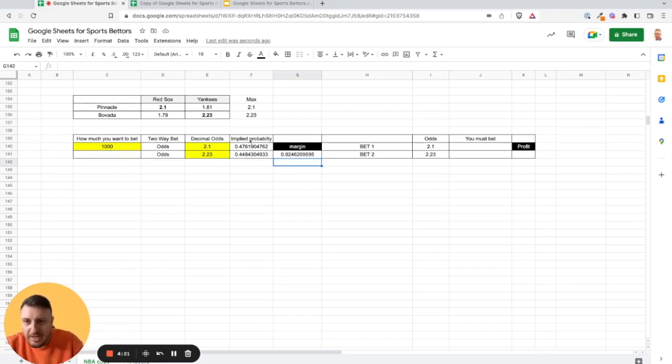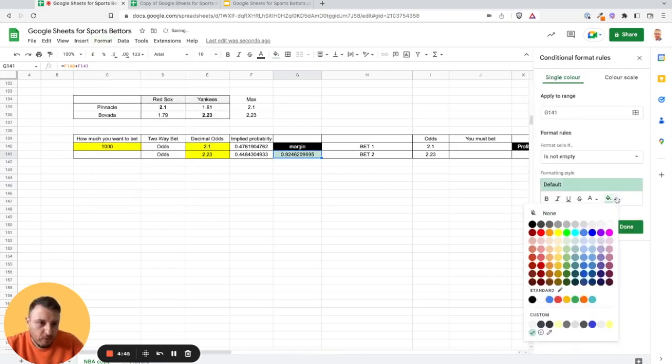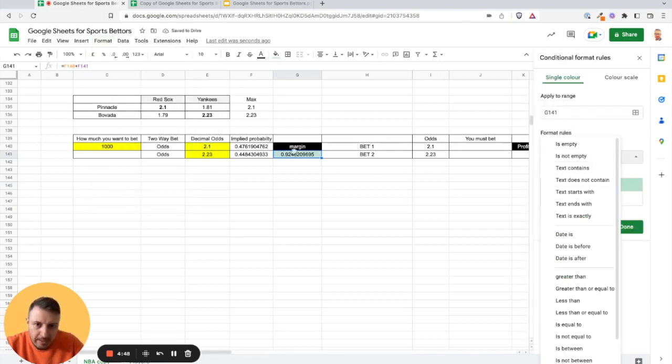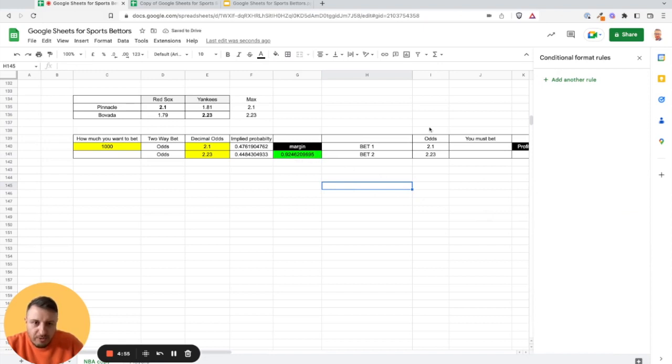I intentionally created such odds with two different bookmakers so that we have an arbitrage opportunity. So when you add the implied probabilities here, and you have a margin which is less than 1, you have an arbitrage opportunity. You can also add conditional formatting here. You say if this number is less than 1, highlight it green. Otherwise, you have no arbitrage opportunity.